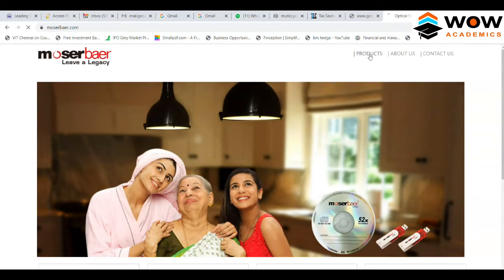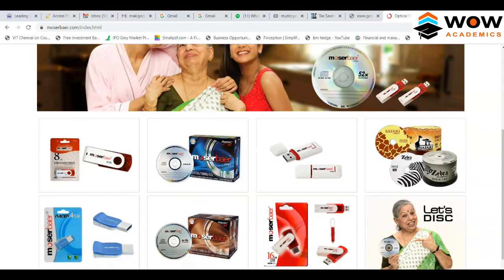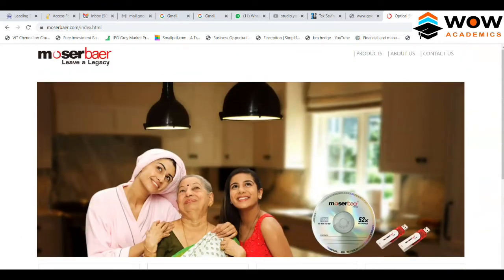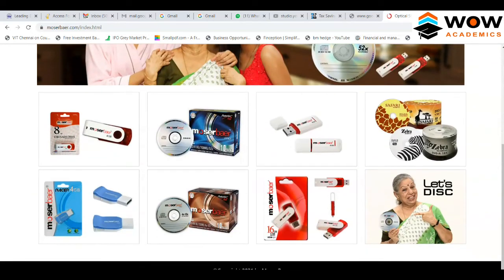But the problem with LED lights is that it is a very common technology where every company has come with its own LED. There are much better branded companies like Philips. So this technology has not proved good at all. I think their product website itself is not opening. So I think this is the product page. They are producing all this stuff, but if you see, there's no CD player now. There's no DVD player. That kind of players itself is not in the market.